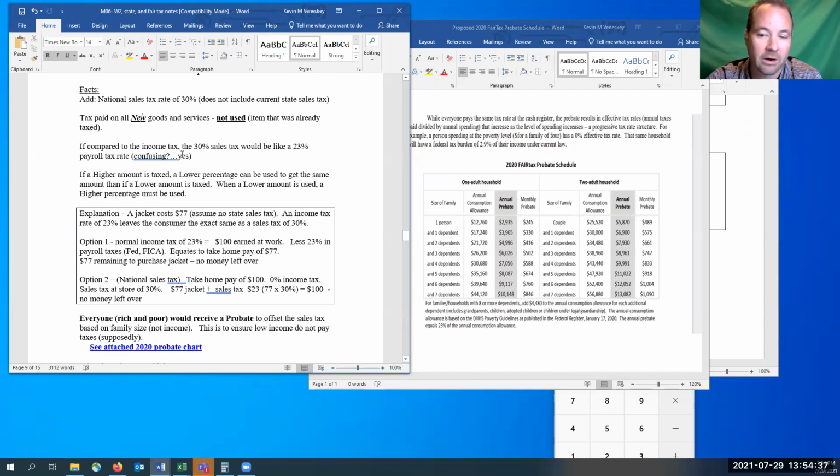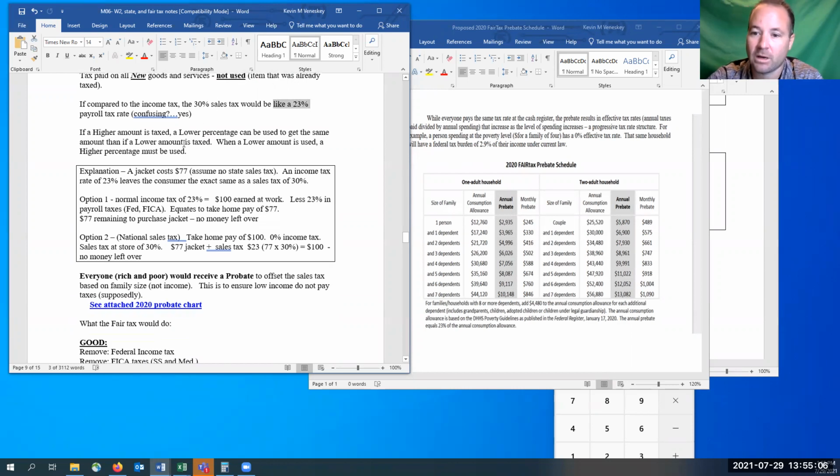All right, so if you compare it to this 30% sales tax, you might hear people talking about it's a 23% tax really. Well, okay, it is. It can be compared to that. And when you actually go to the register, you're paying 30%. But if you compare it to our normal payroll tax, it's really only 23%. You think, how can that be? How can you have 30% and say it's the same as 23%? Confusing? Yes, definitely. Well, I think I can explain it in this example.